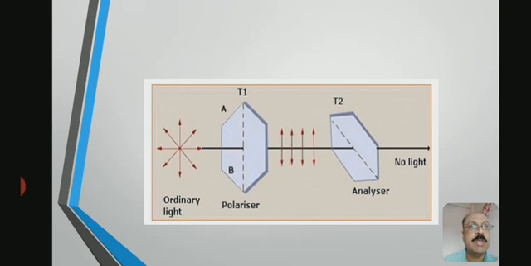As T2 is rotated slowly, the light coming out from T2 slowly increases, and it is maximum when T1 and T2 are parallel. Using this experiment we observe that the nature of light is transverse, and the phenomenon is called polarization.